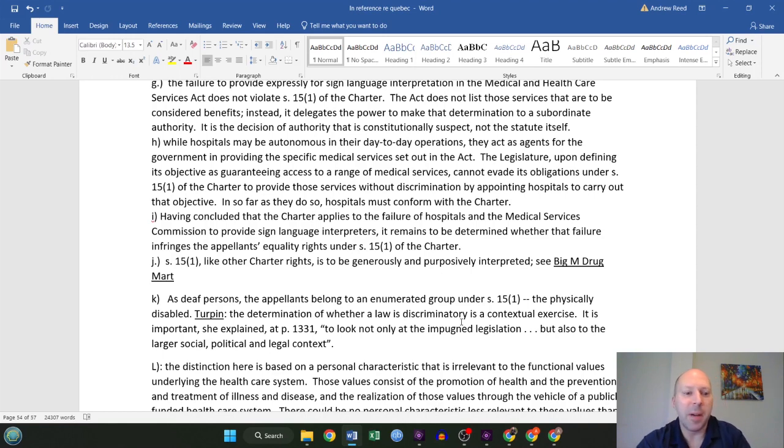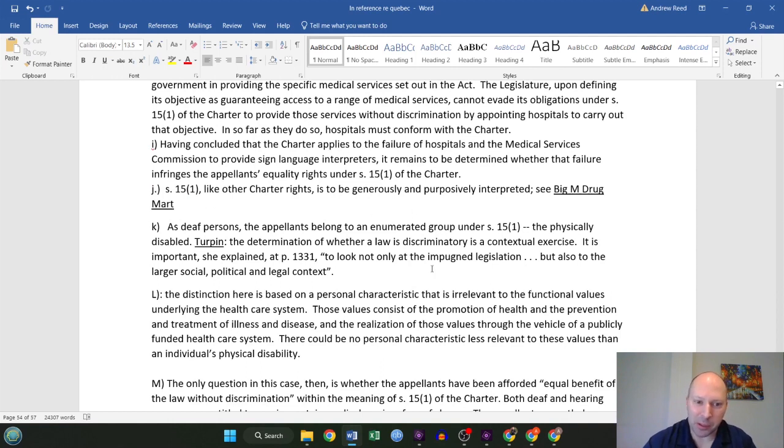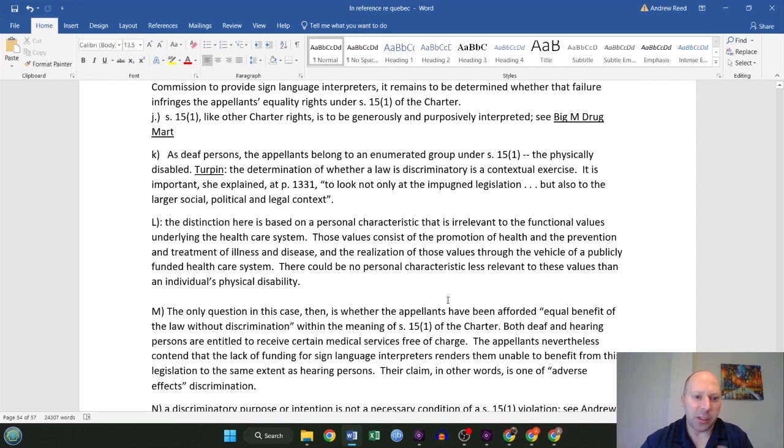So continuing then, Section 15.1, like other charter rights, is to be generously and purposefully interpreted, from Big M Drug Mart. As deaf persons, those appellants belong to an actual enumerated group under Section 15.1, the physically disabled. From the case Turpin, the determination of whether a law is discriminatory is a contextual exercise. You don't look only at the legislation, but also at the larger social, political, and legal context.